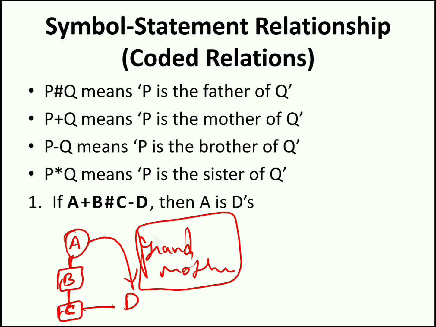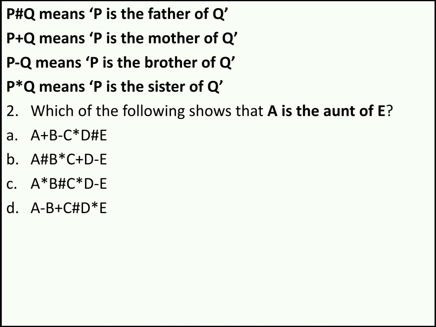Now moving to second question of the same model. Okay, here also we have the same statement. P has Q means P is father of Q. P plus Q means P is mother of Q. In this way we totally have 4 statements. Which of the following statements shows A is aunt of E? A is aunt of E. So if A is aunt of E, A should be female, definitely female, right?